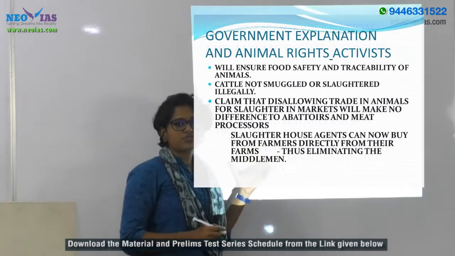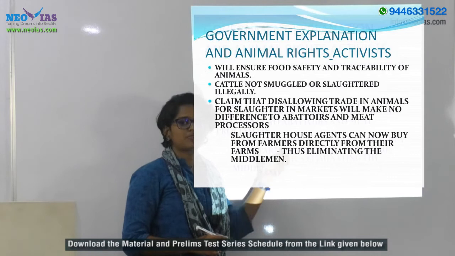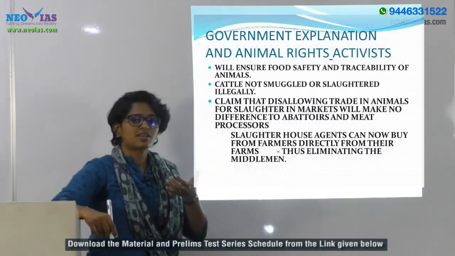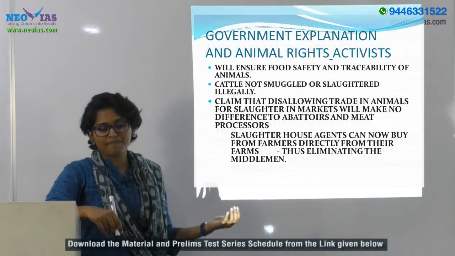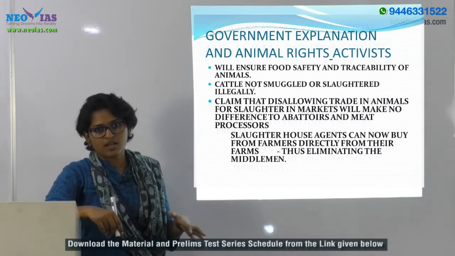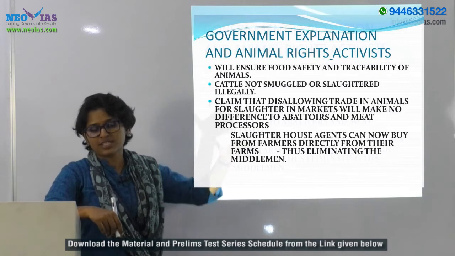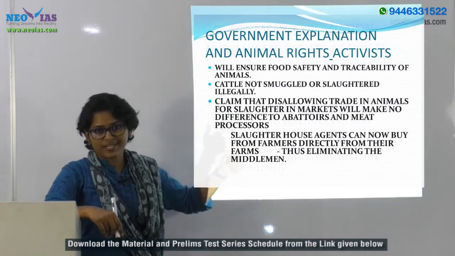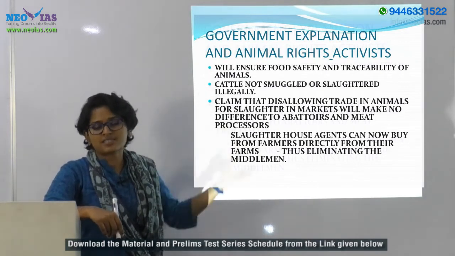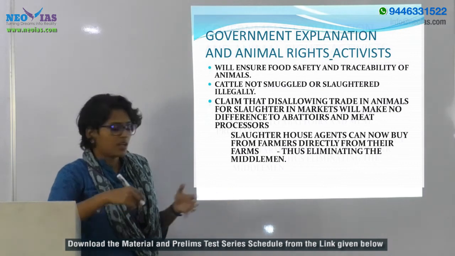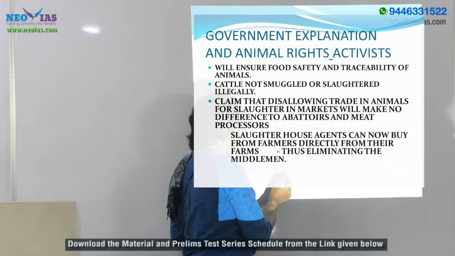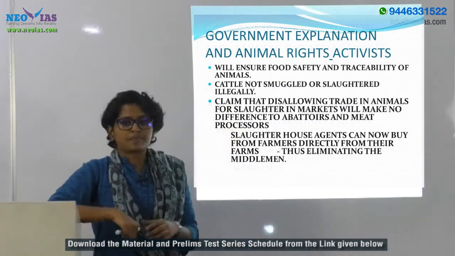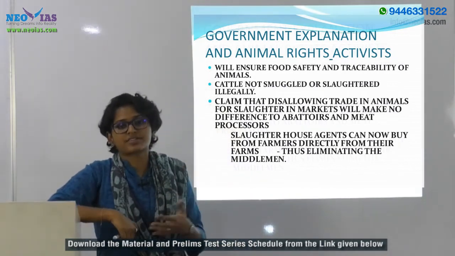The reason they put forward is that those who slaughter can now directly buy from the farmers. So there is no issue even if there is a ban on cattle trade specifically for slaughtering in the animal market. They even find that it eliminates the middleman between the farmer and the slaughtering agent.